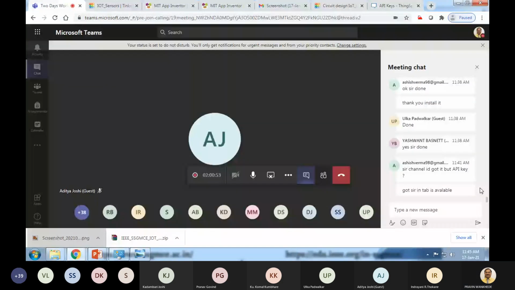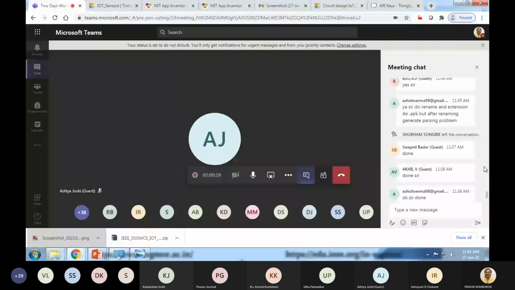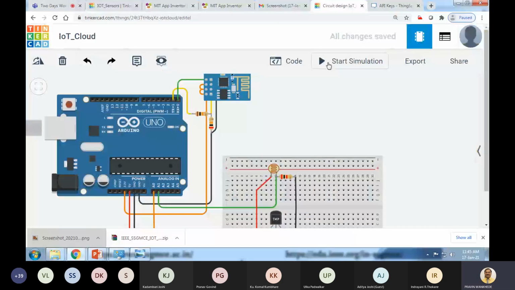Check whether you are getting your data or not. Now go to your Tinkercad, start the simulation and change the temperature value.